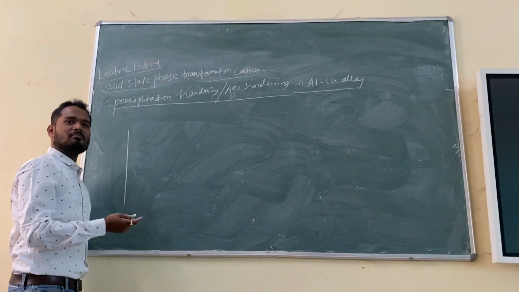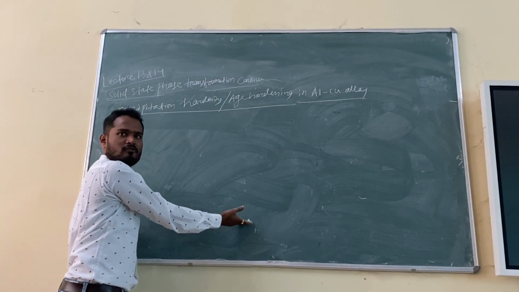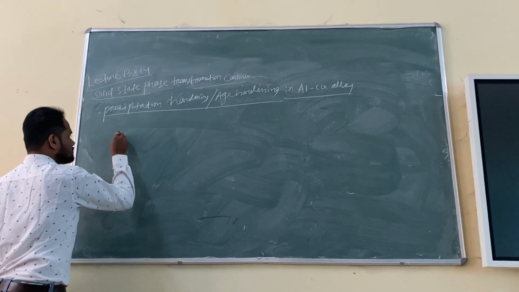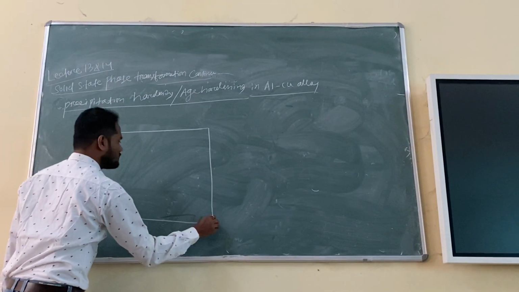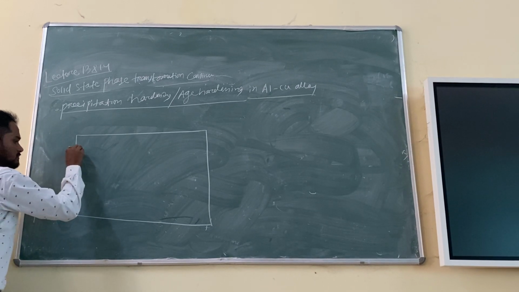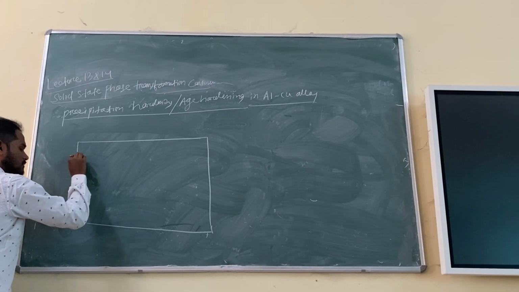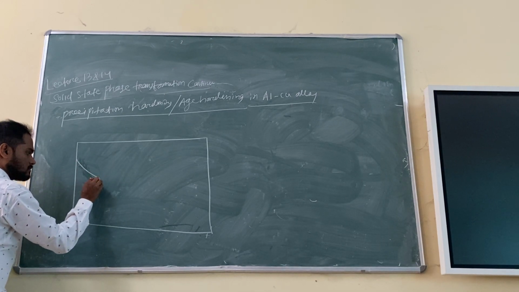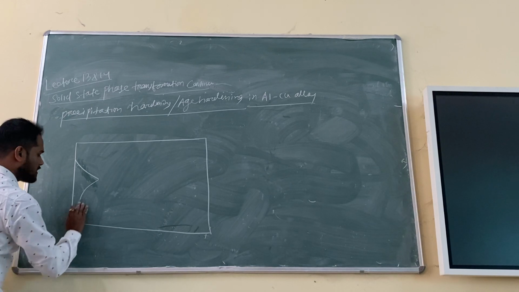Remember, phase diagram means the y-axis will be temperature, x-axis will be composition always.